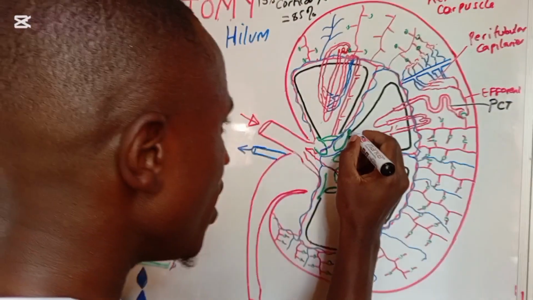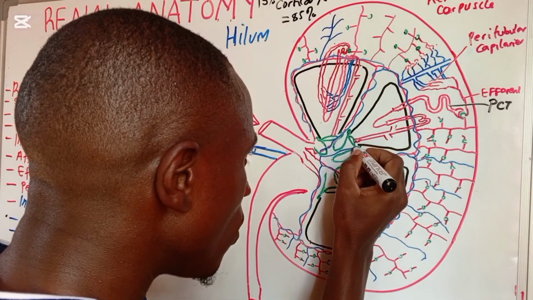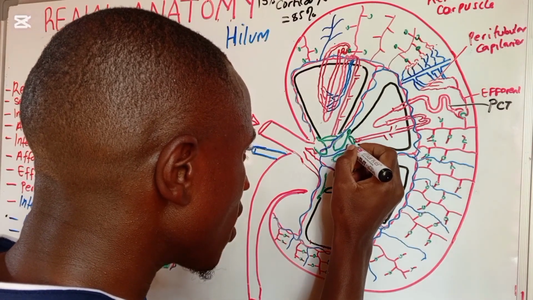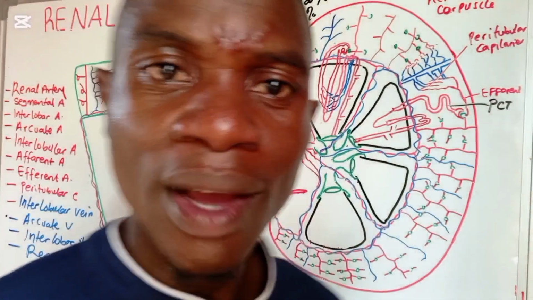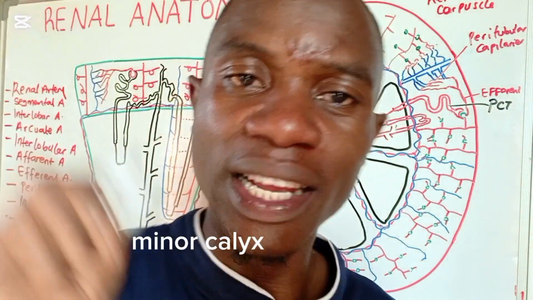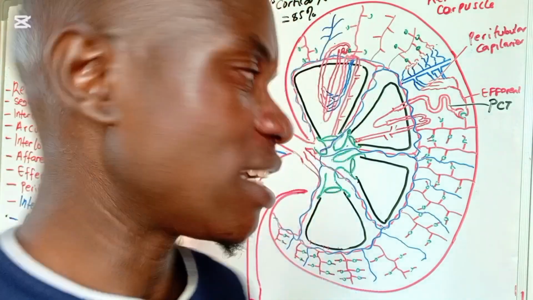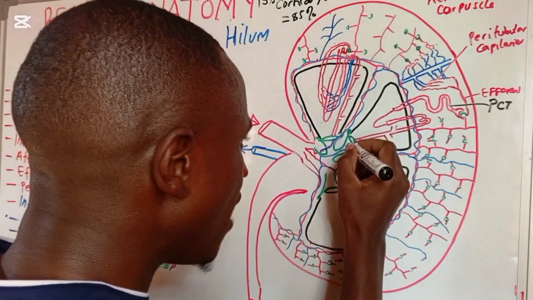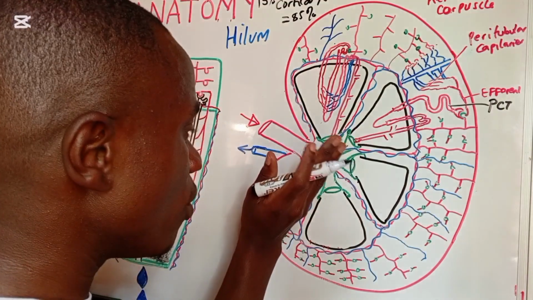Now when urine reaches the renal papilla, it starts moving through this small tube you are seeing around here. This tube is called the minor calyx. We are going to have these minor calyces coming from different apexes of this renal medulla.